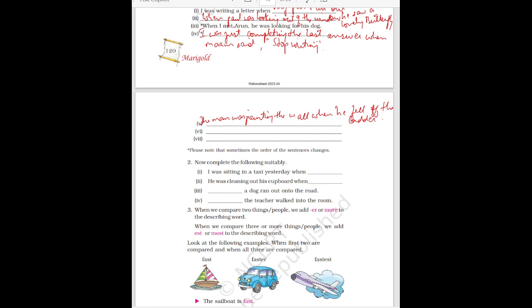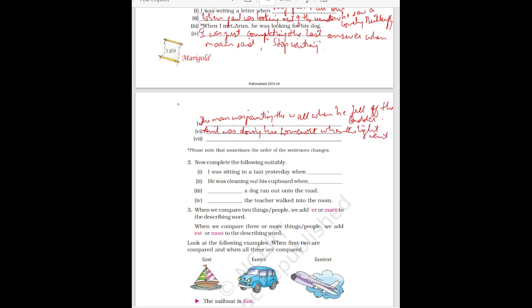Then next is Amit was doing his homework when the light went. When the light went.